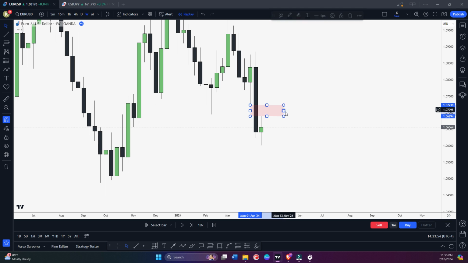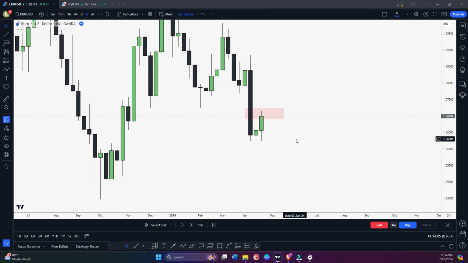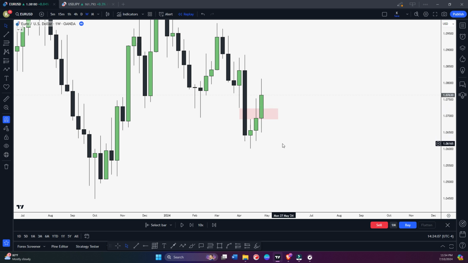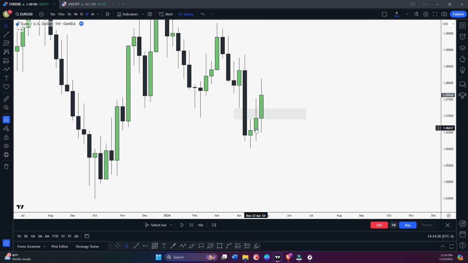So this is basically our resistance, if you talk about the simple support and resistance retail concept, right? Here we're expecting some resistance. But let's say here the price, the candle closes above this area, above this bearish fair value gap. You can see the candle is closing above this fair value gap, then this is basically our simple inverted fair value gap, okay? We need a candle close above the area.